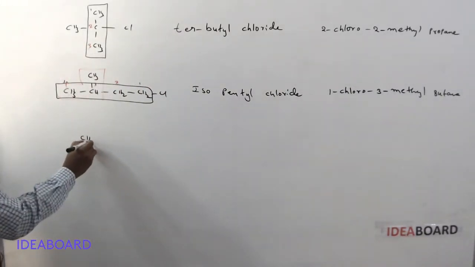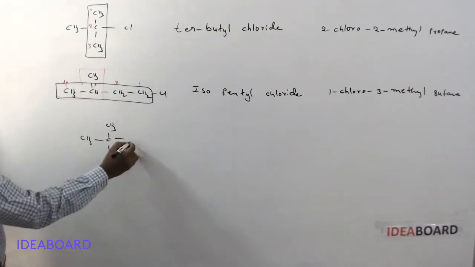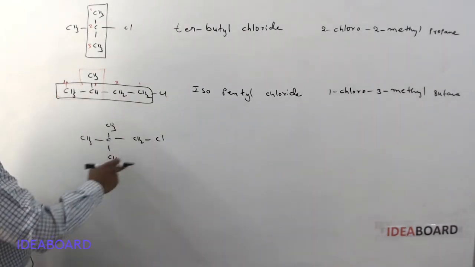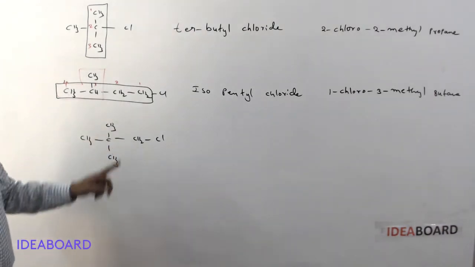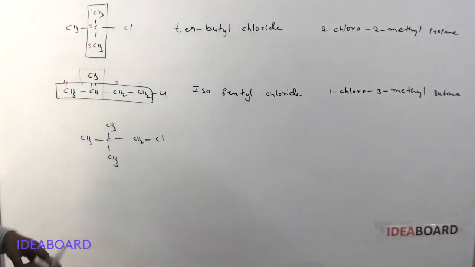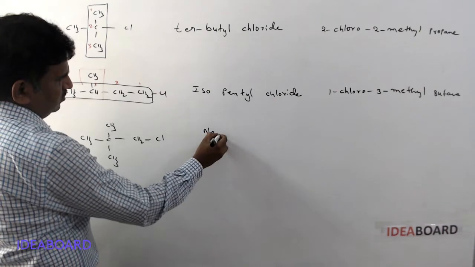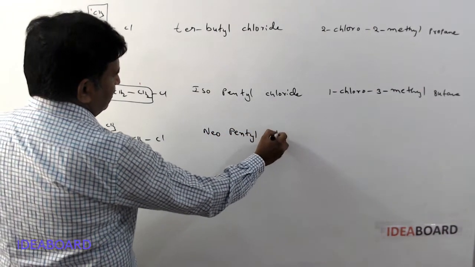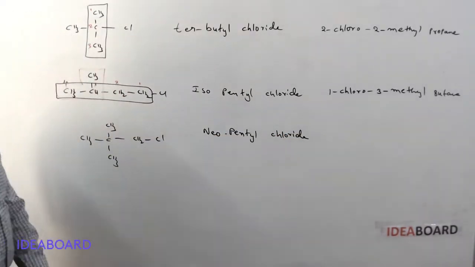And next CH3, CH3, CH3 and CH2Cl. What is the name of this compound? Here this is actually a neopentyl group. A carbon bonded with 4 other carbons is called a neopentyl group. So this is neopentyl chloride. What is the IUPAC name for this?